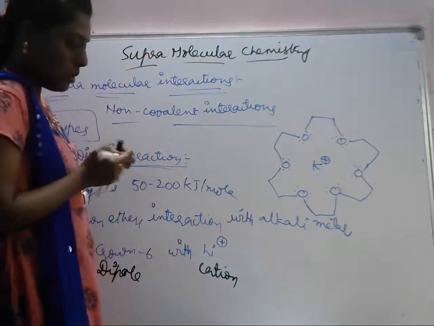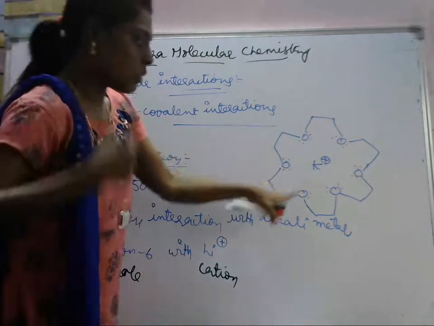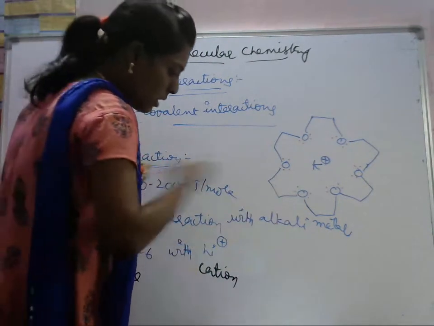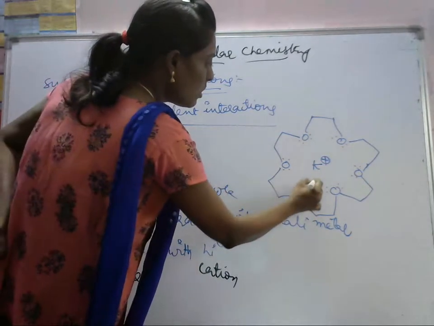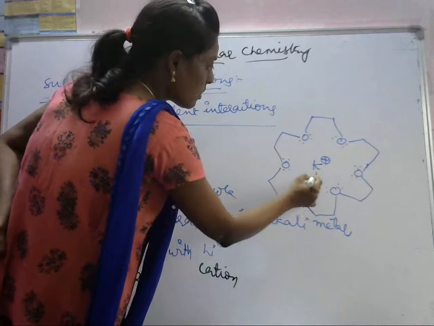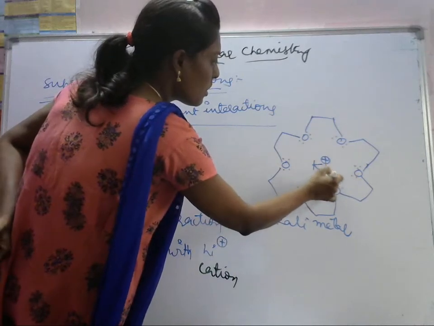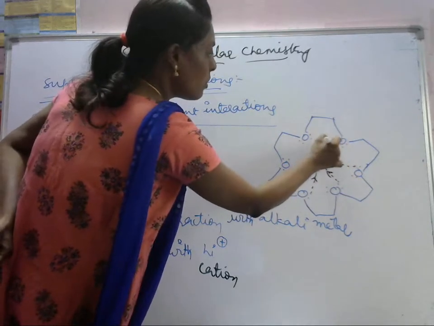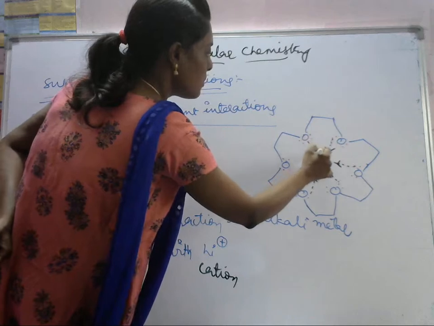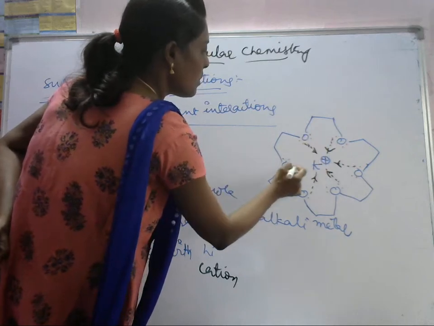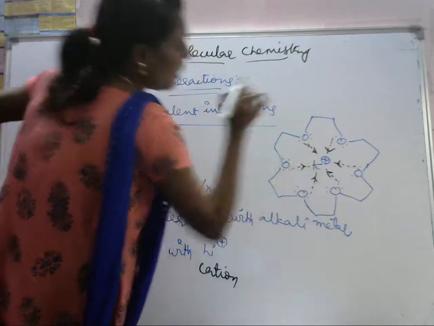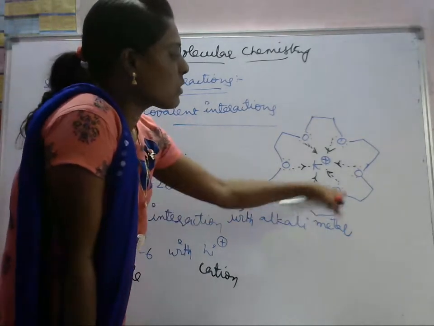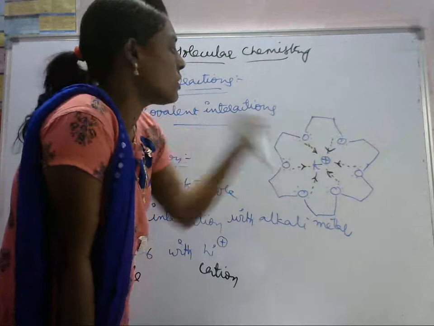So what about this one? There is an interaction here. This oxygen is said to be a dipole, so we can write any of the lone pairs. If I start here, 1, 2, 3, 4, 5, 6, 7, 8, 9, 10, 11, 12, 13, 14, 15, 16.